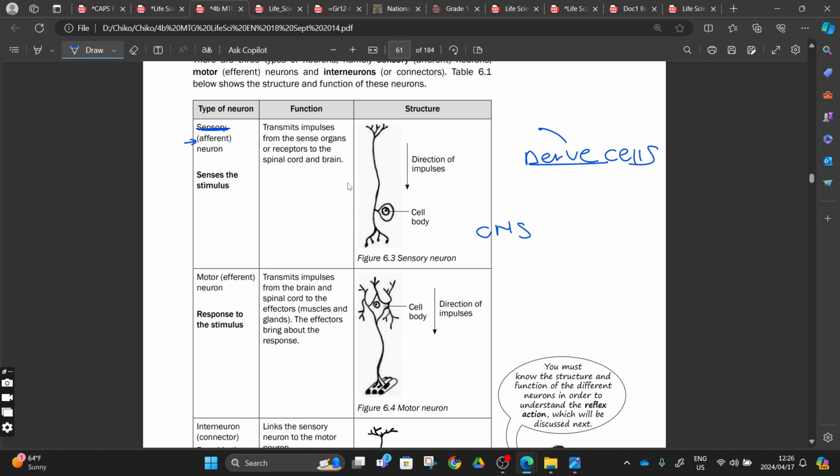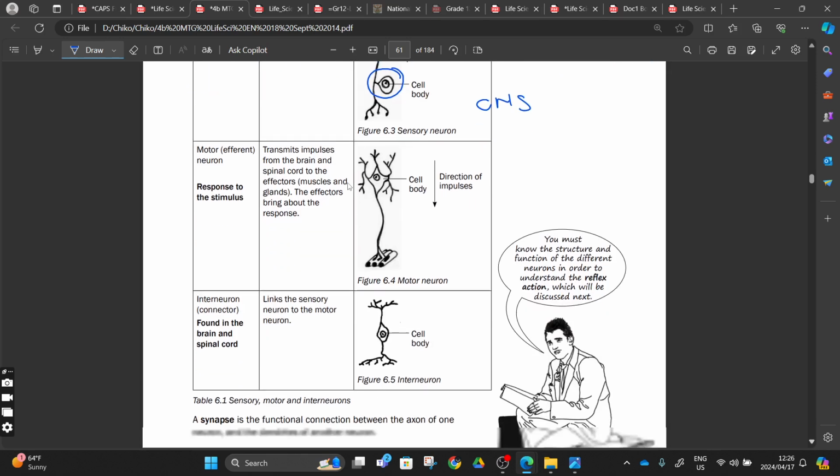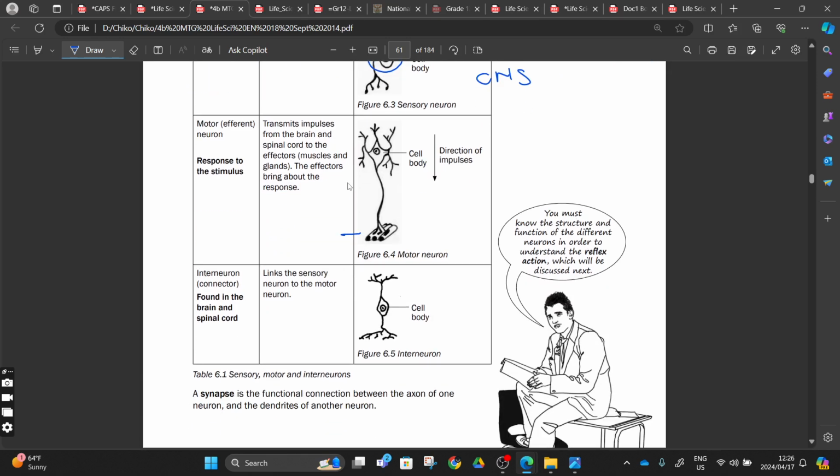With this sensory neuron, how are we going to identify it? We are identifying it by our cell body that is protruding outside of our axon, right? Having an axon, and also we have to pay attention to the direction of impulse, right? This sensory neuron, dorsal root, central nervous system, then from there motor neuron, right? Motor neuron, how do we identify motor neuron? It is attached to the effector muscles, and also the cell body here. As you can see, the cell body is surrounded by those dendrites, right? Different from our interneuron, also called connector neuron. This one will be motor neuron, also called efferent neuron.